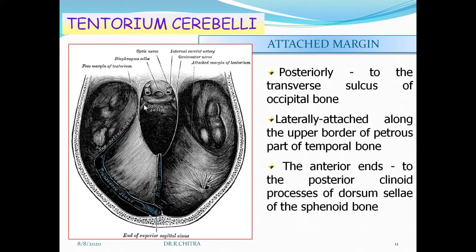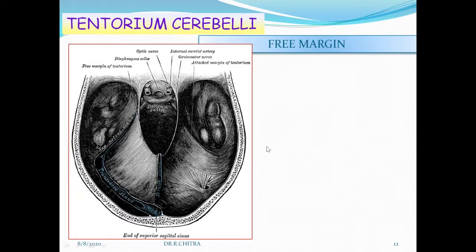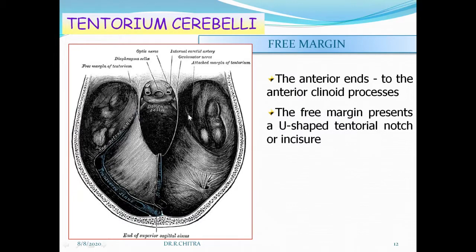Anterior ends, if you see, this is attached to the posterior clinoid process. Here, it is attached to the posterior clinoid process of the dorsum sellae of the sphenoid bone. Free margin: the free margin is free. It is not attached to any bones. The anterior ends of this free margin are attached to the anterior clinoid process. So the attached margin is up to the posterior clinoid process, and the free margin is extending up to the anterior clinoid process. This free margin presents a notch. So this is the U-shaped tentorial notch or incisura.